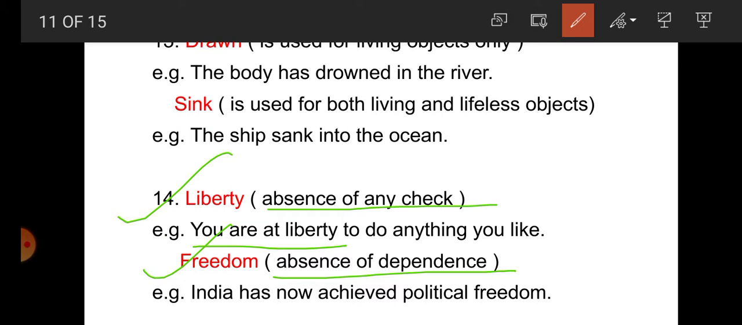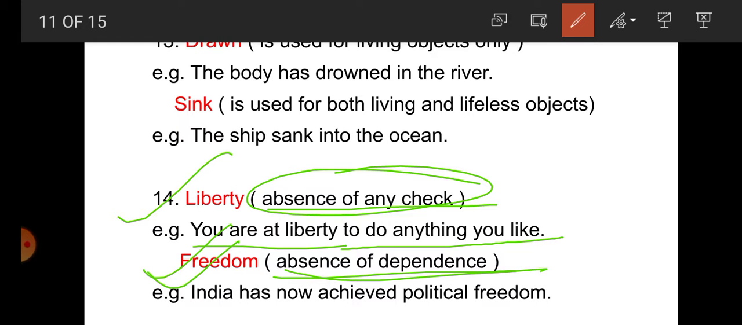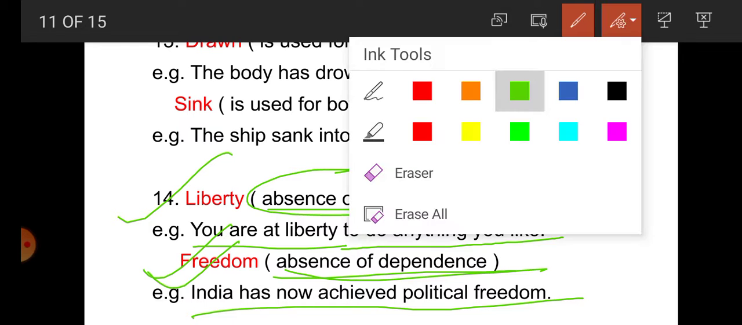You are at liberty to do anything you like. So what is the meaning here? That there is absence of any check to do anything you like, means you can do anything. You are free to do anything. So here there is absence of any check. Now freedom means absence of dependence. For example, India has now achieved political freedom, means there is no dependence for political things on any country. So student, freedom and liberty both are synonyms, and here we have to use them in different senses.